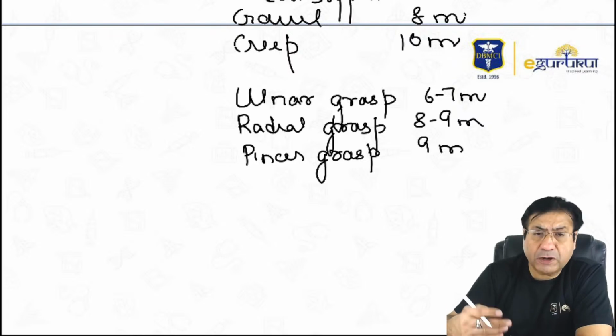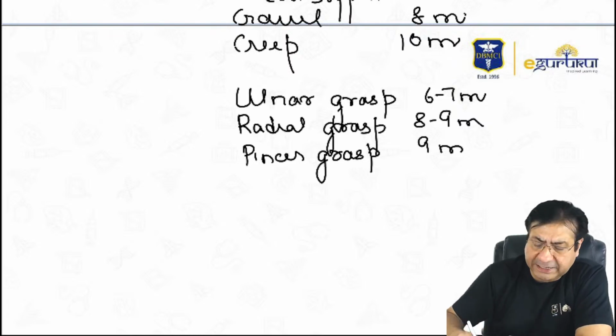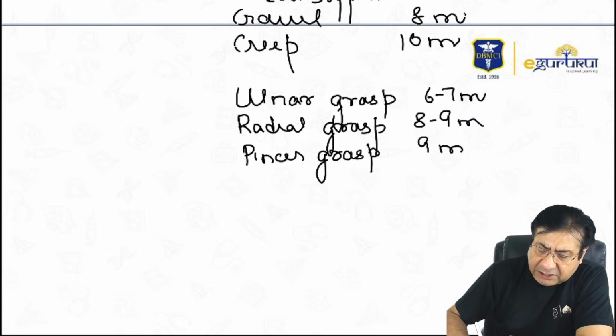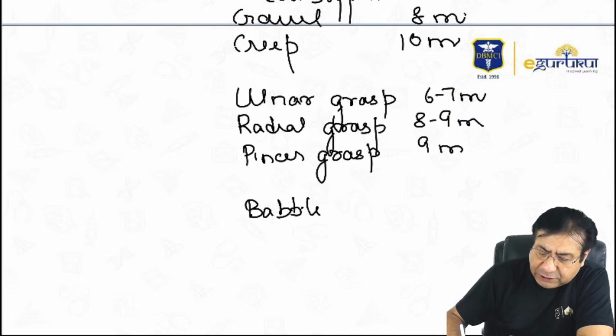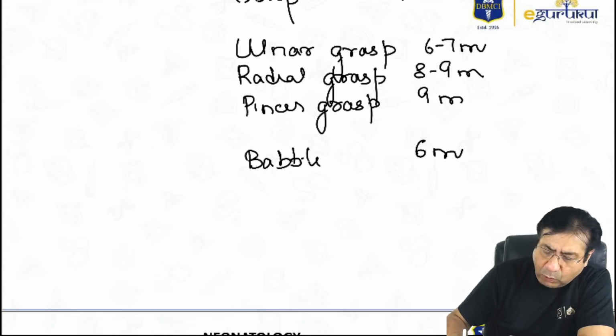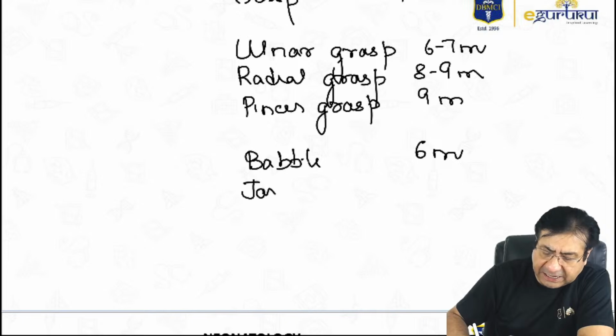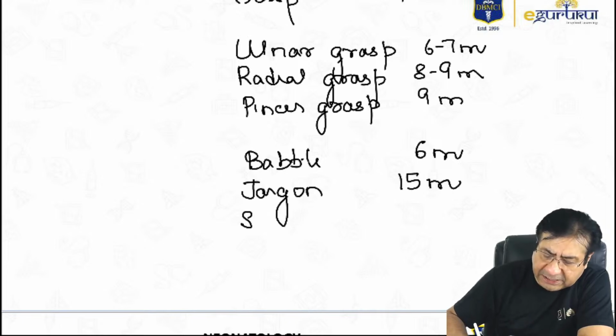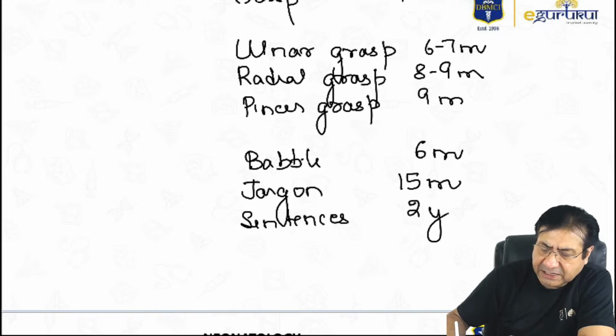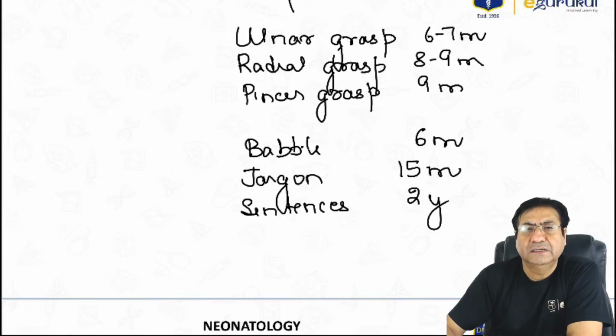Then another very important milestone is language related milestones. When does the child start to babble? The child starts to babble at the age of about 6 months. When does the child start to speak in jargons? The child starts to speak in jargons at the age of 15 months. When does the child start to speak in sentences? The child starts to speak in sentences at the age of 2 years.